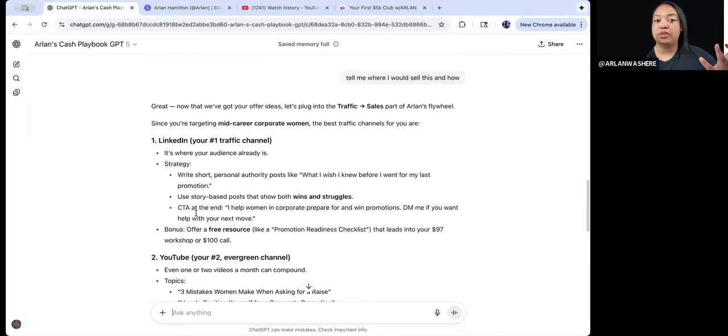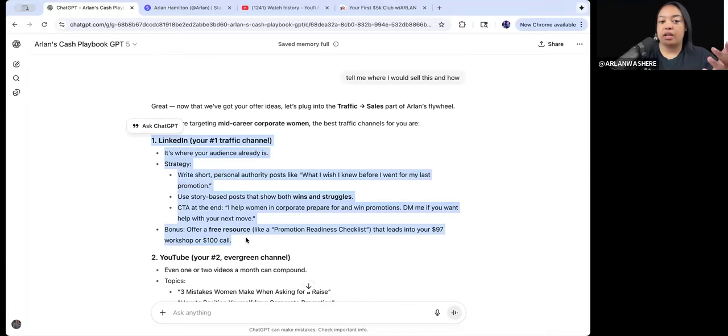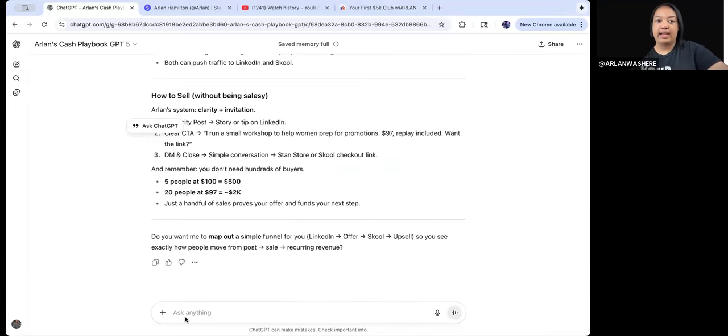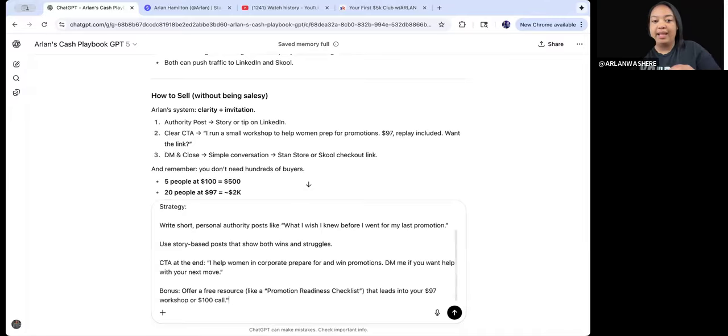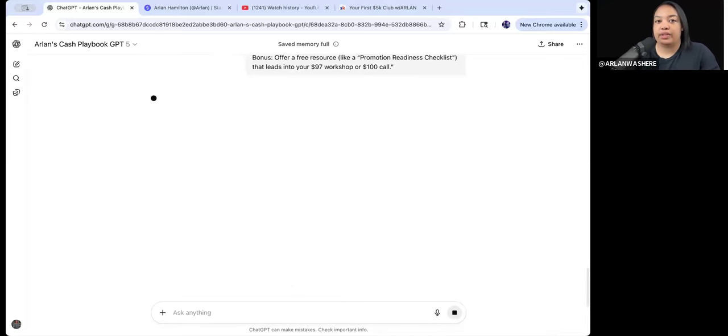And then let's say for instance you like the LinkedIn idea. All you'd have to do is just copy this part, paste it, and this is telling you also how to sell Arlen's system, which is gold. This is worth thousands and thousands of dollars if you implement it. But all you have to do is copy this and say, okay, how do I do this? And then you just paste that part of it that you liked. And then watch what it does.